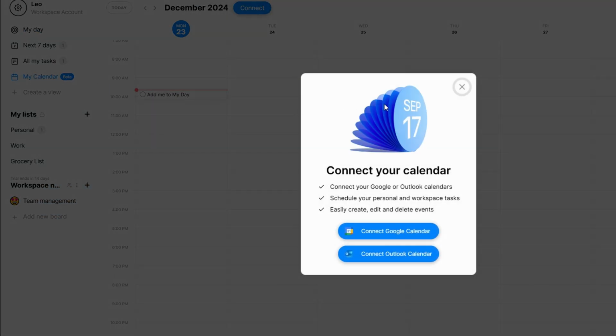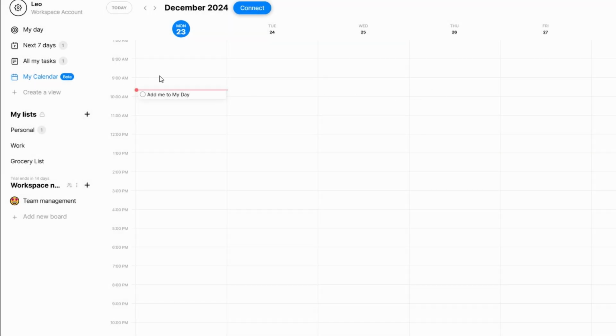Reminders. Set alerts for tasks so you never miss a beat. Need to remember to buy milk or attend a meeting? A quick reminder will have your back. Attachments. Add extra context to your tasks by uploading documents, pictures, or links. It's a handy feature for work projects or detailed plans.